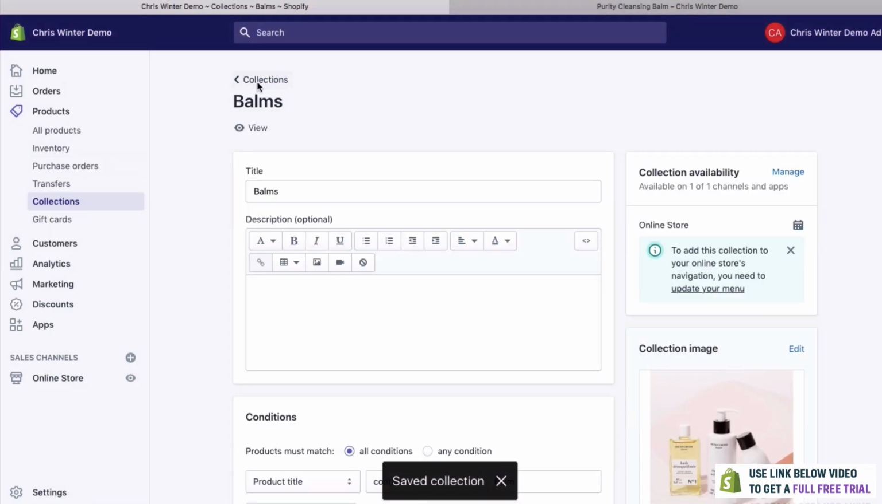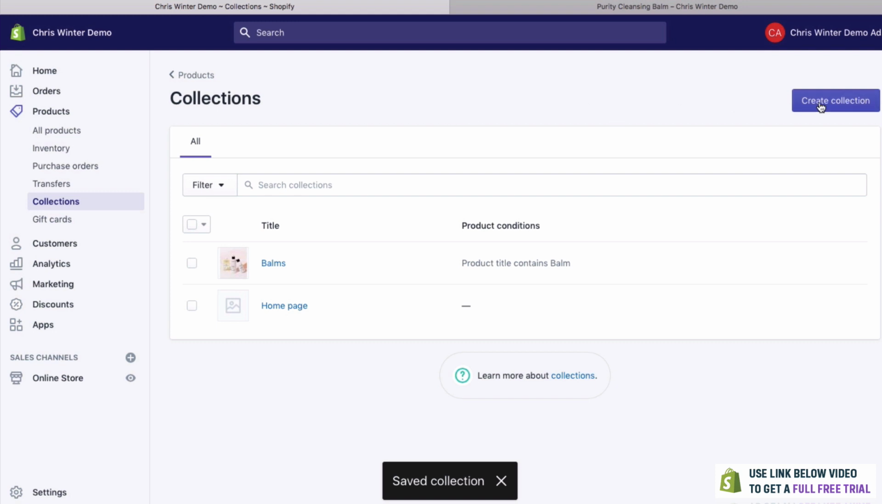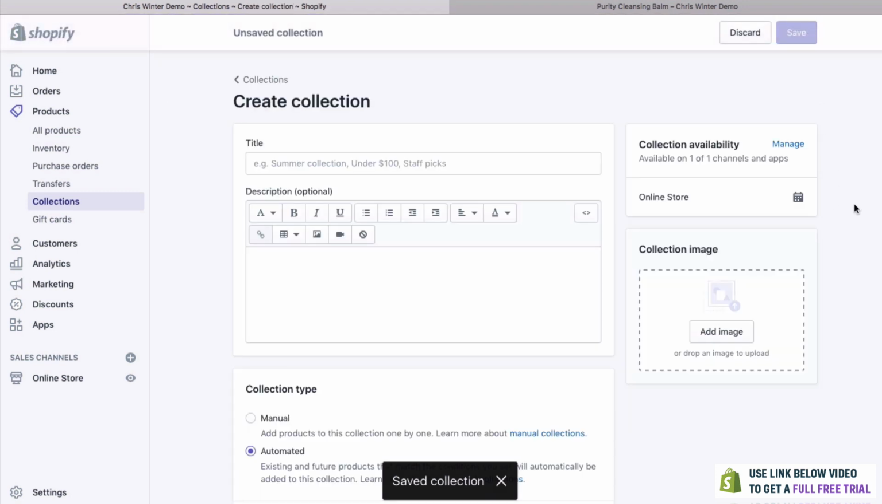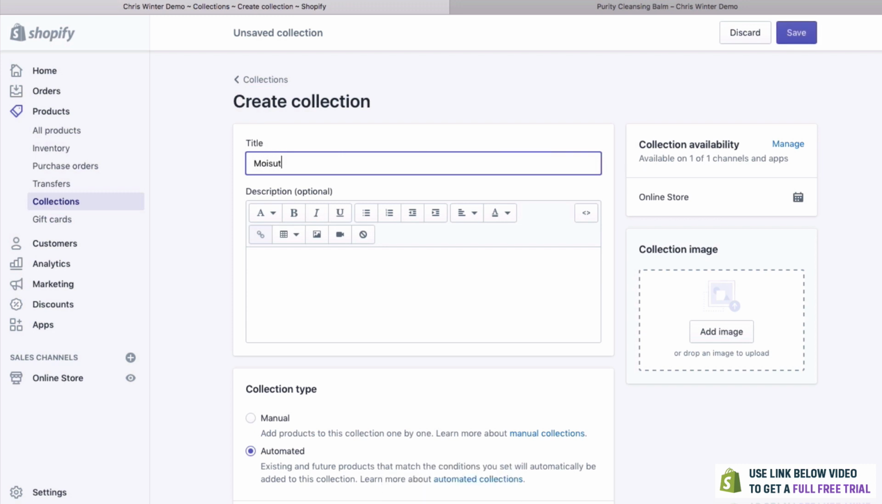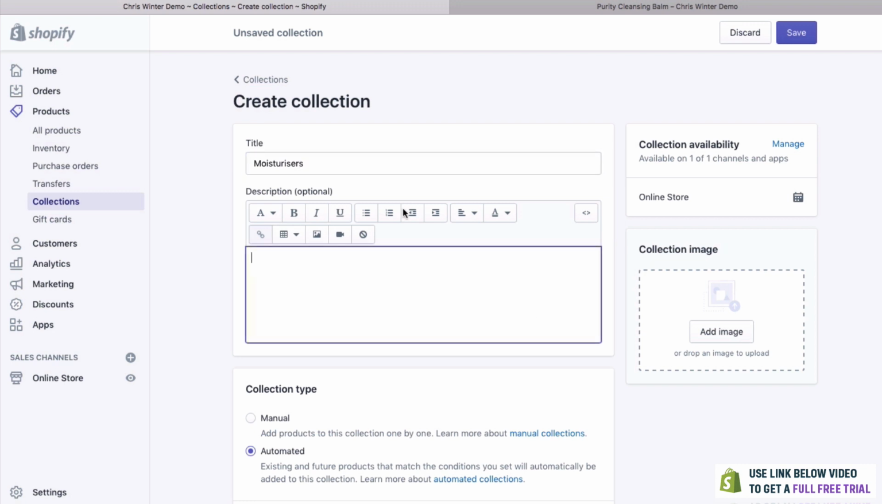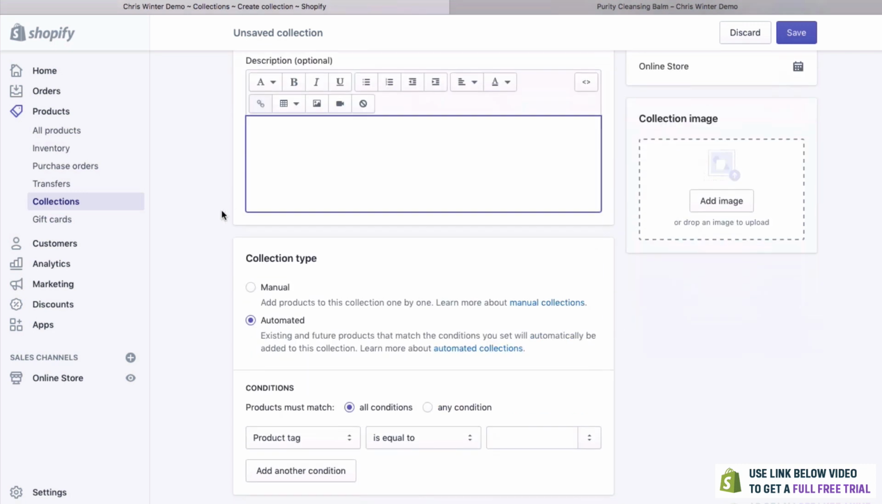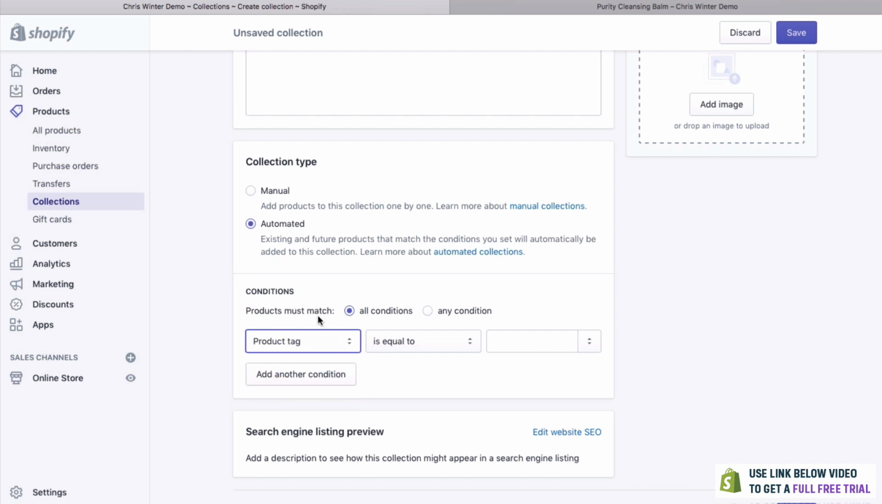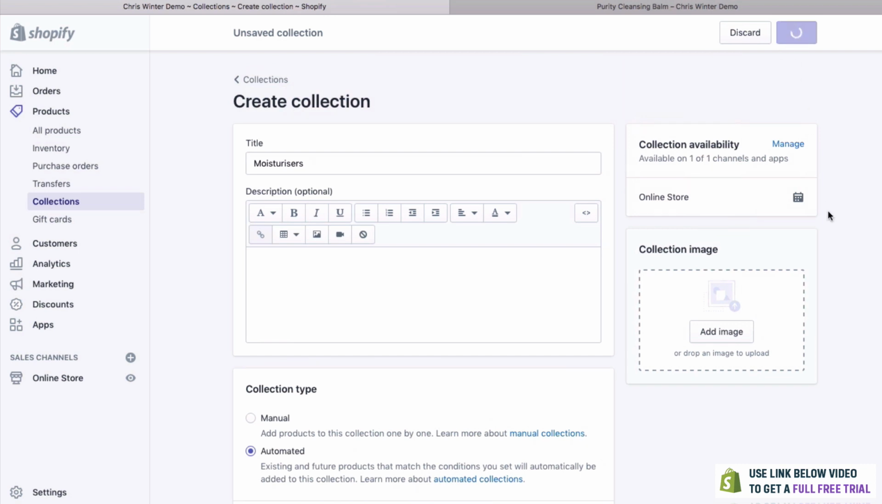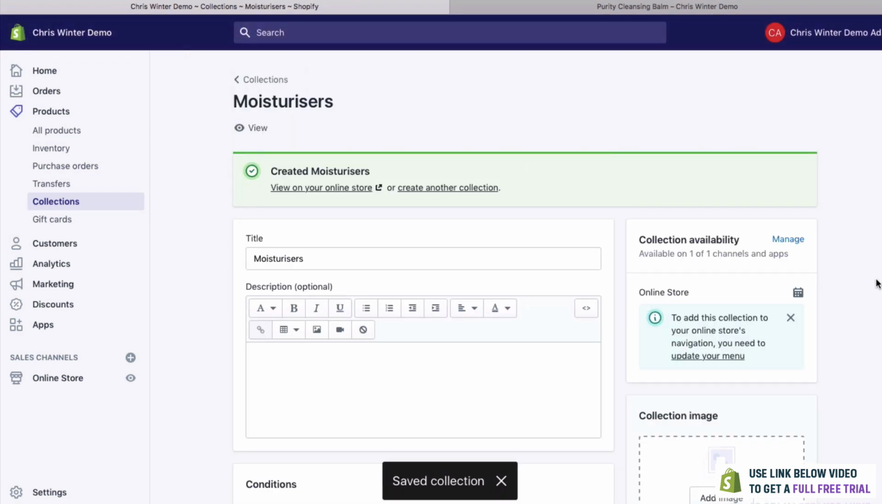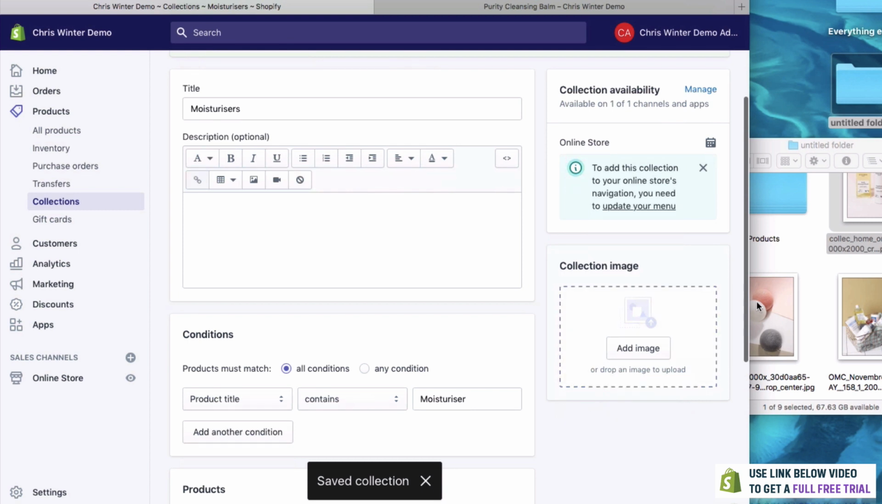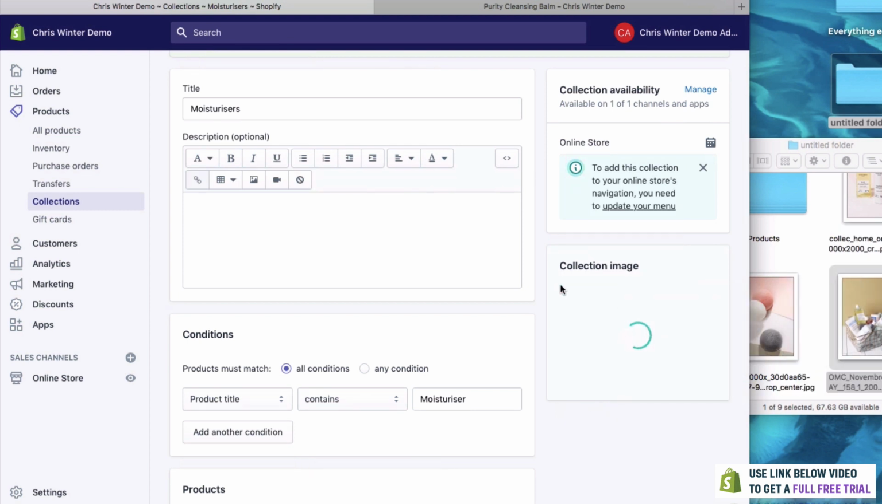So let's create one more collection just to make sure that we know what we're doing. Hit Create Collection. And we'll call this one Moisturizers. And again, let's add the product title contains moisturizer. Hit Save. And then anytime we have anything that has a moisturizer in it, we can add that. So let's put a photo here for this one. I like that.